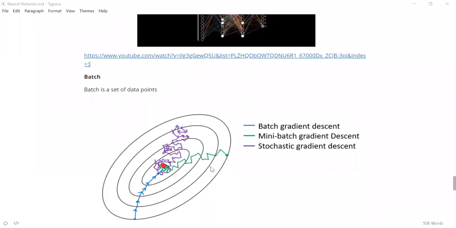trade-off between these two. So although it might get a little bit way off sometimes here and there, it is much better than stochastic gradient descent, and it reaches much faster than stochastic gradient descent, and also it is not computationally impossible to load a batch of images. So this is the difference between stochastic gradient descent, mini batch gradient descent, and batch gradient descent. Is this clear? Great. So we'll be using mini batch gradient descent in general because of the reasons that I have mentioned.